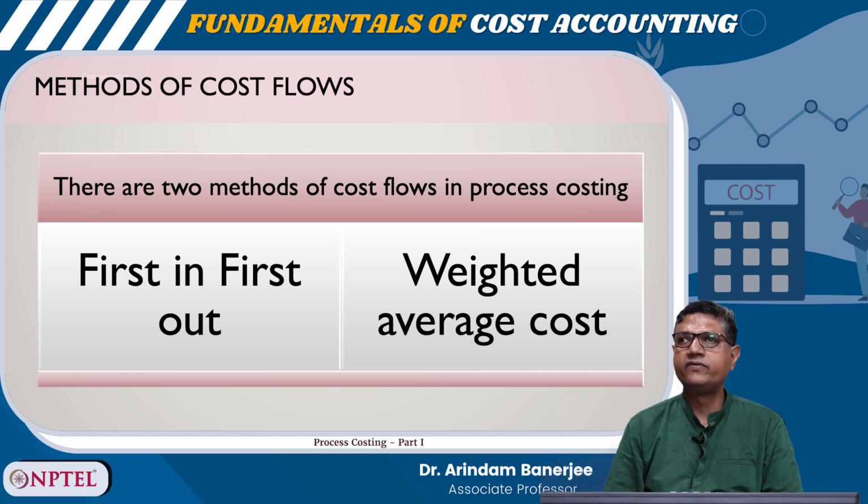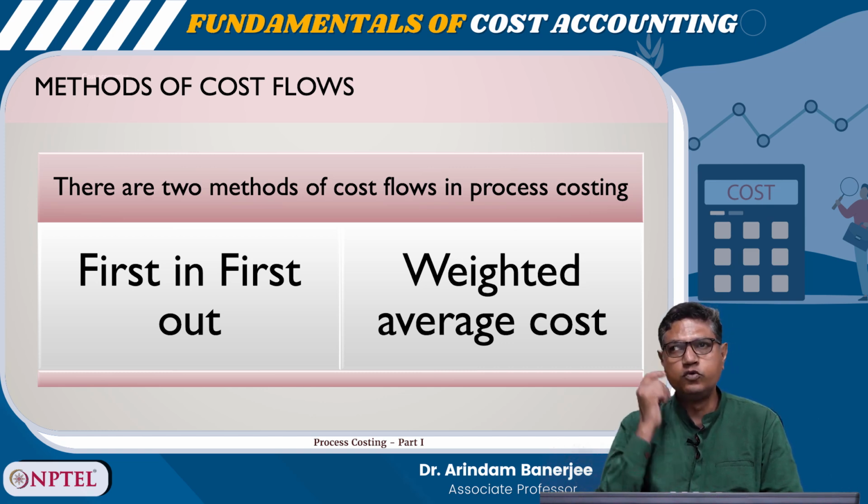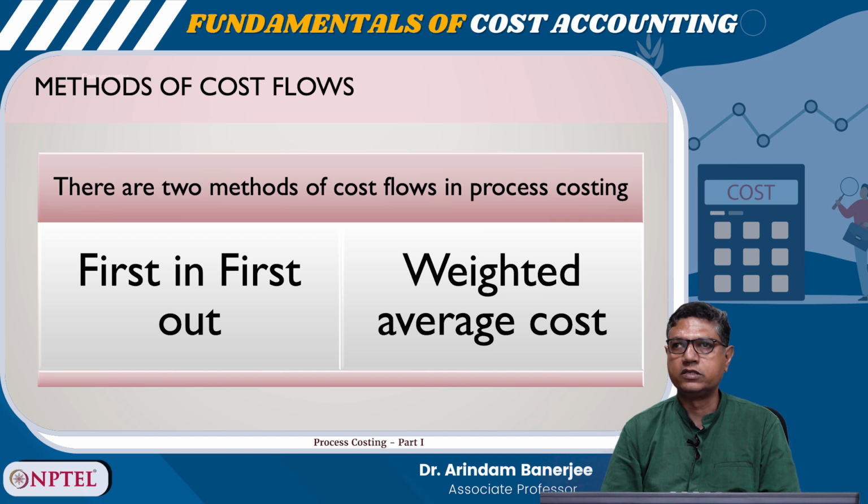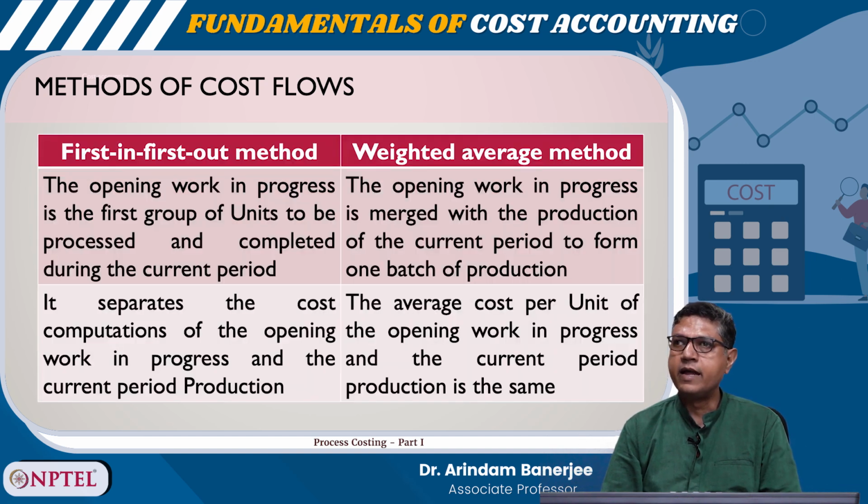So, methods of cost flows. There are two methods of cost flows in process costing: first in, first out and weighted average cost. In the first in, first out method, the opening work in progress is the first group of units to be processed and completed during the current period, and it separates the cost computations of the opening work in progress and the current period production.